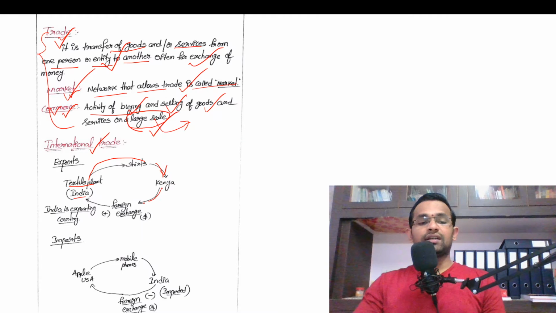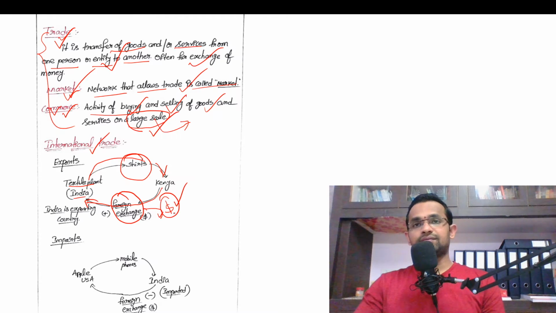In return, Kenya will give money to India for purchasing the shirts. That money is called foreign exchange, and this foreign exchange is paid in dollars. Why in dollars? Because the dollar is a universally accepted currency. Every country in this world accepts dollars to purchase their goods and services.